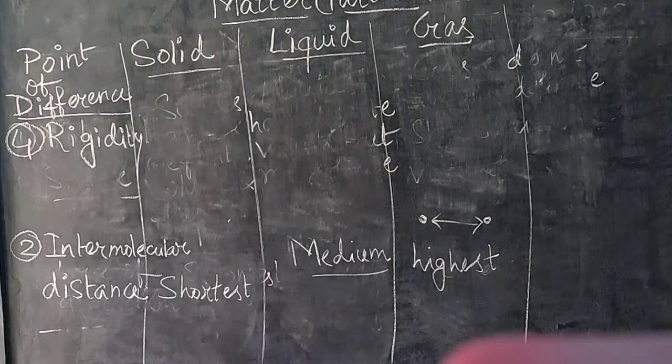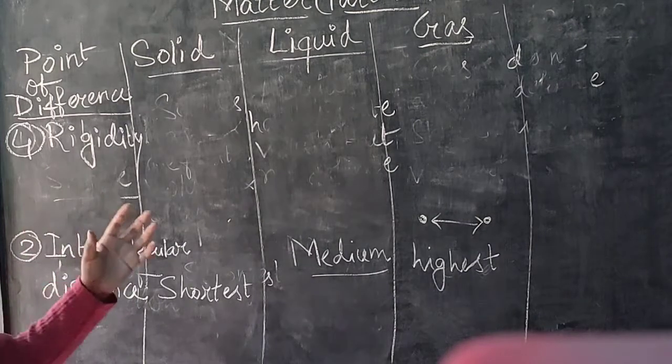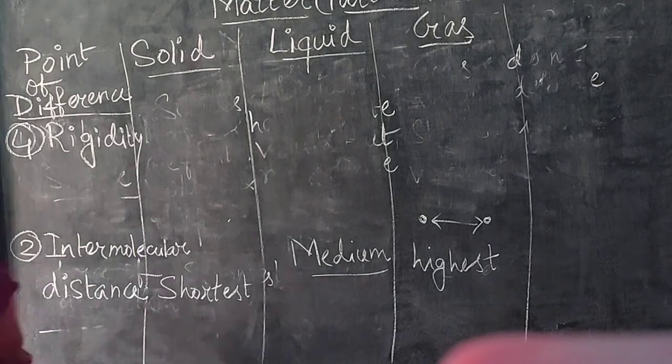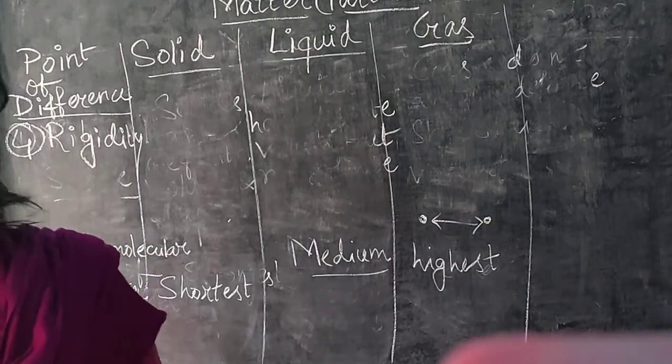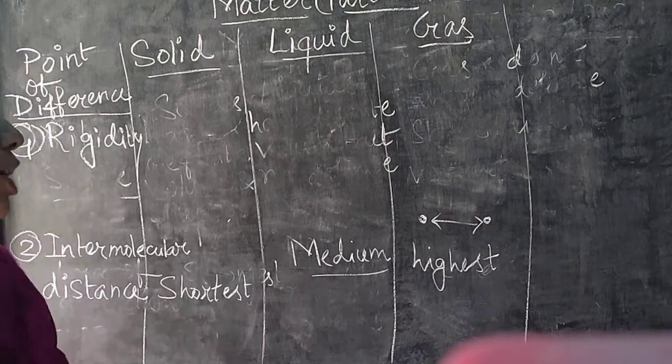What is rigidity? In case of solid substances, the molecules are closely packed with each other, so the solid substances are highly rigid, because of the close packing or the lowest intermolecular space between the molecules.